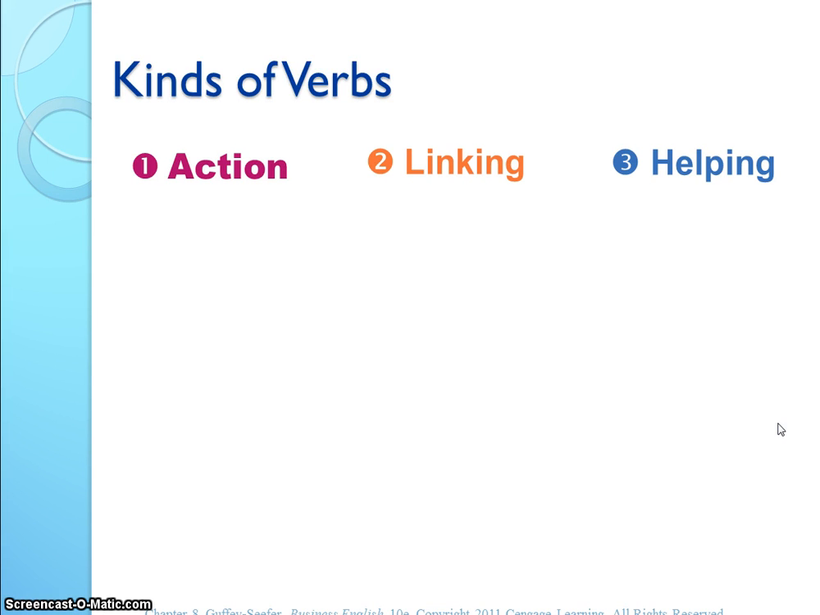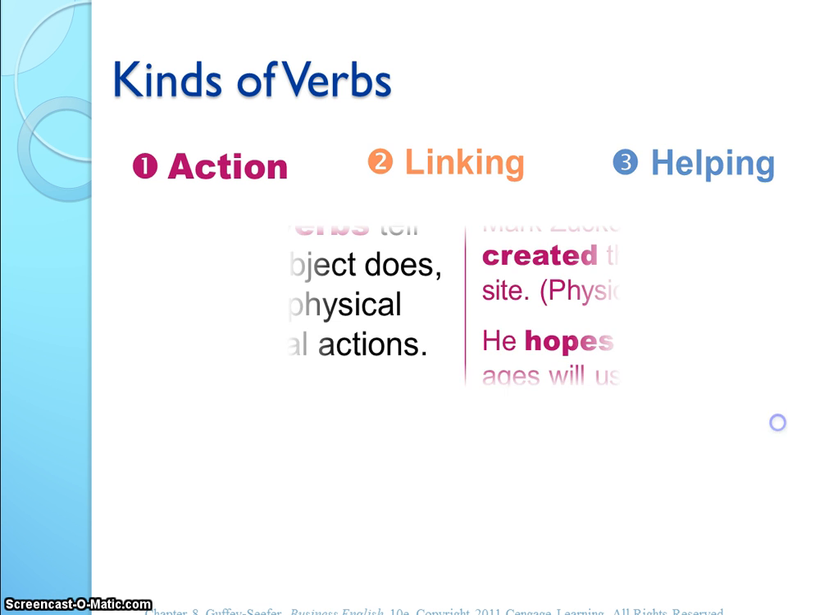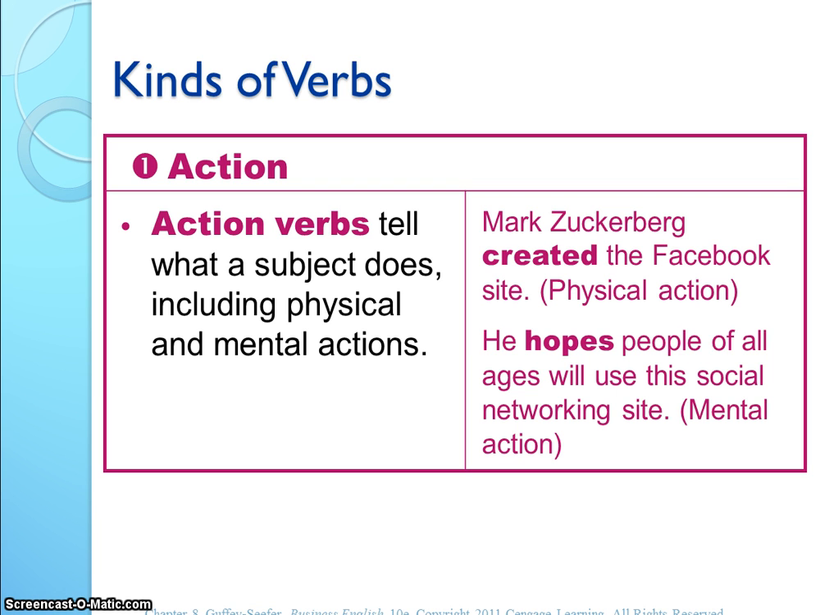There are three kinds of verbs we're going to discuss in the first part. There are action verbs, which means that something's going on, there's action. There are linking verbs, which link one thing to another, and then there's helping verbs that add on to verbs that help them get the point across.